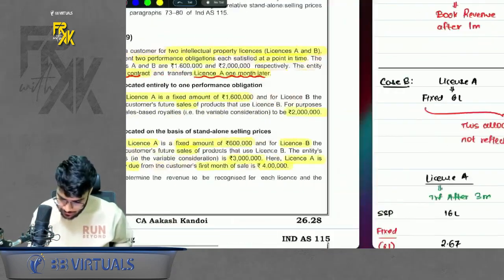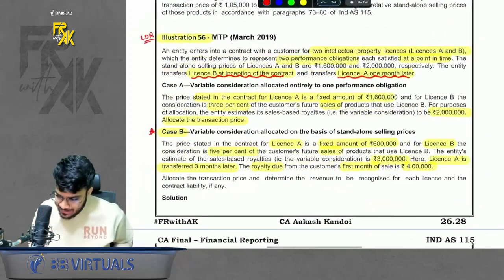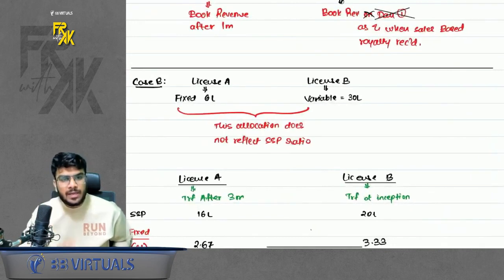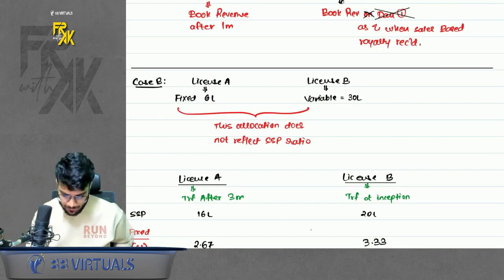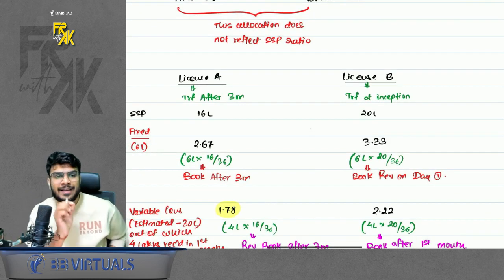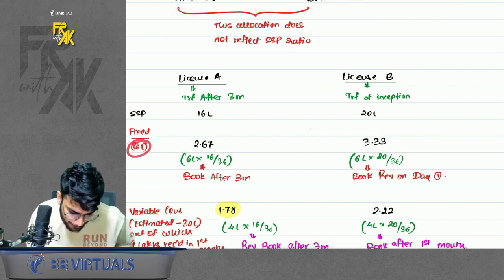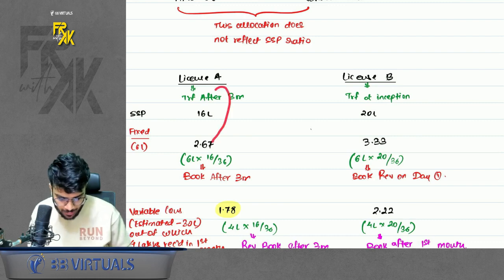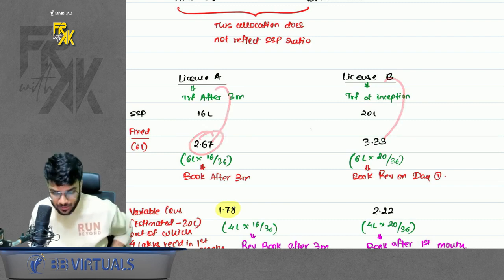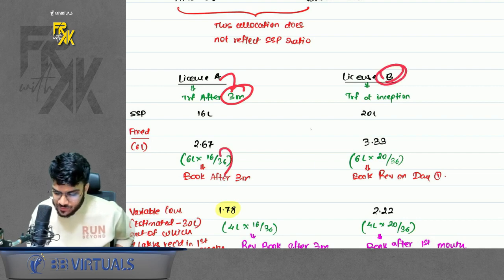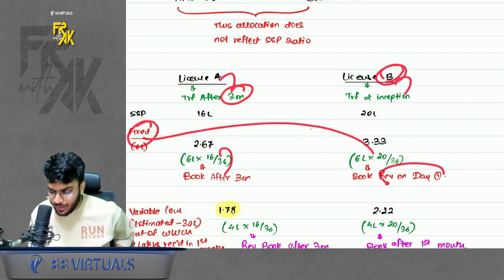So what to do? In this case, standard says you cannot say that 6 lakhs is for license A and 30 is for license B. Standard says whatever money you receive, it will be bifurcated in both the licenses in the ratio of SSP. For example, 6 lakhs was for license A; now don't say it was for license A. Say that this 6 lakhs is bifurcated between A and B in the ratio of SSP. So when you bifurcate, for A you get 2.67, for B you get 3.33. A is transferred in case B after 3 months, so book after 3 months. B is transferred at inception. This is fixed revenue, you can book on day 1.